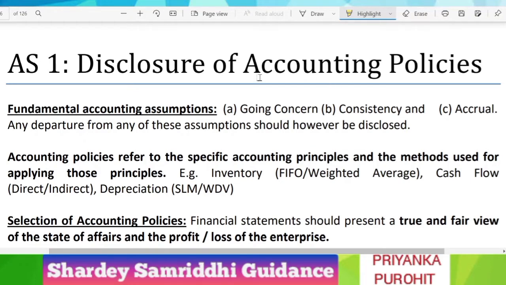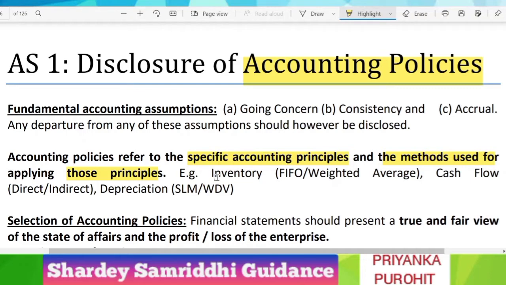So in this accounting standard, we will first understand the meaning of accounting policies. So what are accounting policies? Accounting policies refer to the specific accounting principles and the methods used for applying those principles. So you can refer to it as a set of rules or protocols.